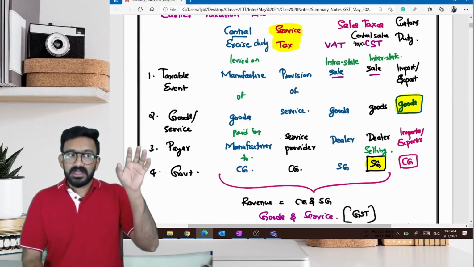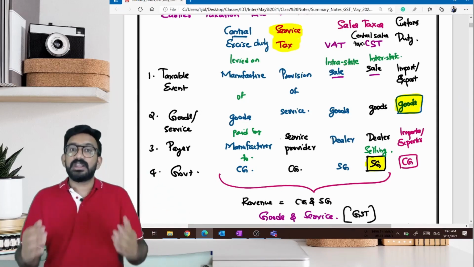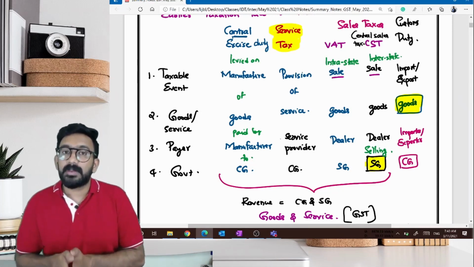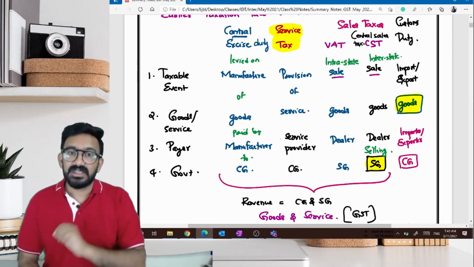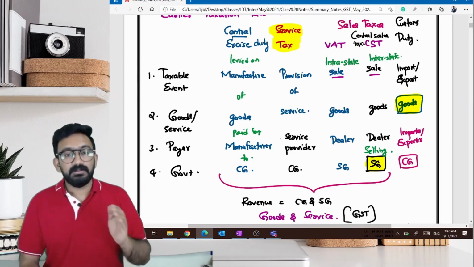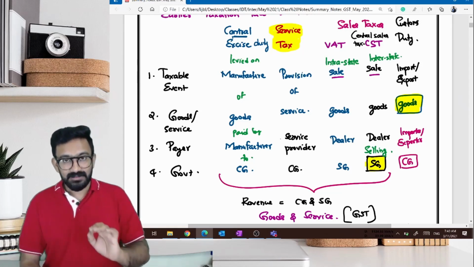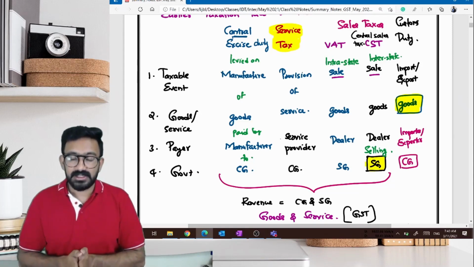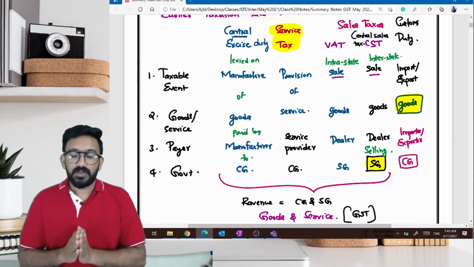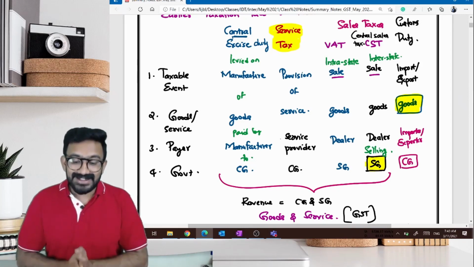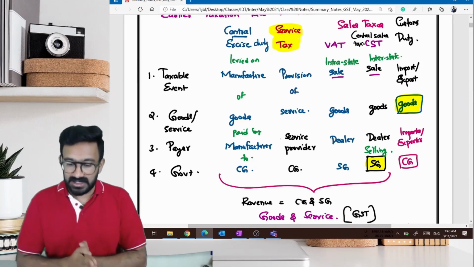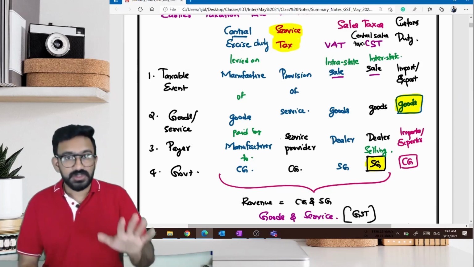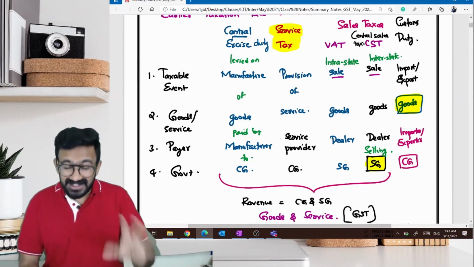So the understanding is that excise duty and service tax were very prominent taxes that we had on manufacture and services before introduction of GST. And both of these were paid to the central government. Now we have VAT and CST, which are sales taxes. And VAT and CST are not levied on the same type of sales. Value added tax is VAT and central sales tax is CST. Now, value added tax was levied on intra-state sale, which means the sale happening within the state. And CST was levied when the sale was happening between the states. And both of these taxes were levied on goods and paid by the dealer to the state government.